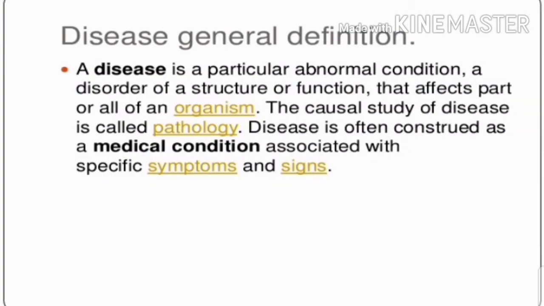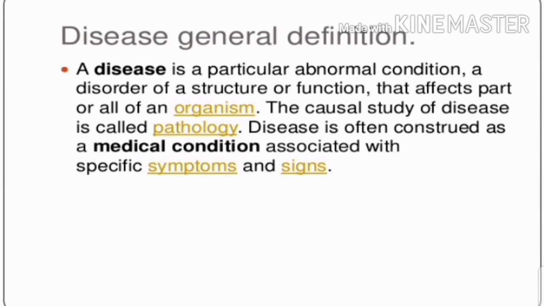And then the next one is disease. Disease is an abnormal condition of one or more body parts that does not allow the body to function properly. A disease is a particular abnormal condition, a disorder of a structure or function that affects part or all of an organism.